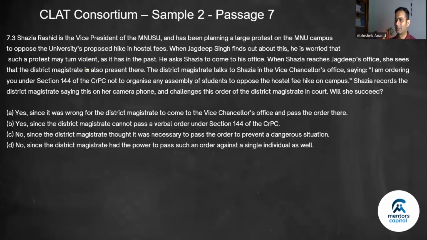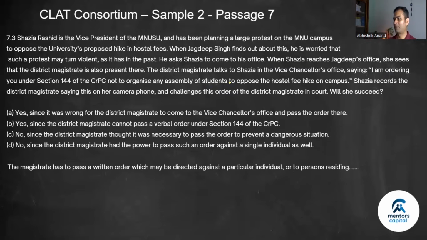All right. In this question, if you read the construct, what happens finally? The magistrate informs Shazia, right? I am ordering you under section 144 of CRPC. The principle to be applied here is the magistrate has to pass a written order. He is not giving a written order. He did not issue a written order. Verbally bola. So as per the passage, this will fail because of this. So 7.3, the answer is this.